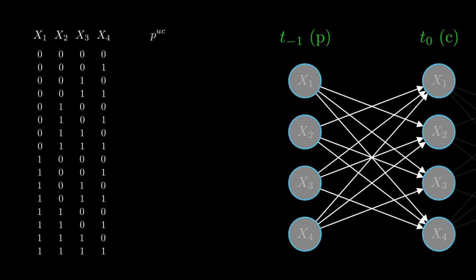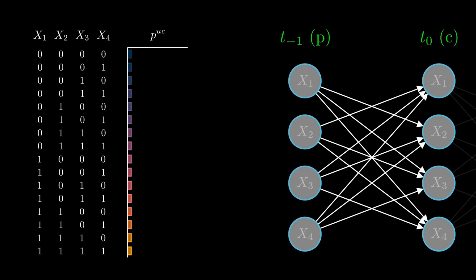What would the probability of each possible past state be? IIT calls this the unconstrained probability, or PUC. For our 4 neurons, there are 16 possible past states. We can symbolize these states using zeros and ones for off and on states of these neurons respectively. If we do that, we get a table where each row represents a possible past state. Since each state is equally likely, our distribution PUC is uniform. All possible past states might have happened with a probability of 1 over 16.